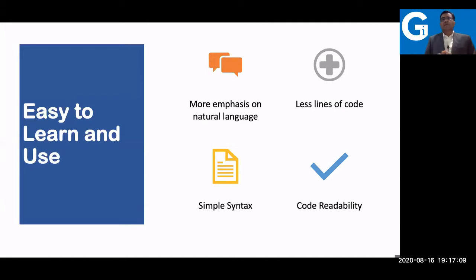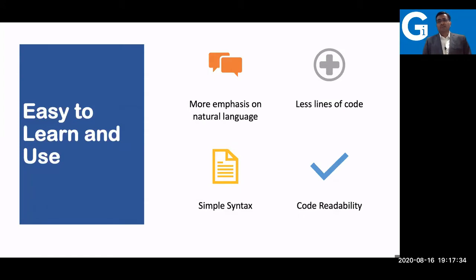The other languages, like C, C++, Java, are very much focused on the computer architecture and hardware part. Without knowledge about the computer hardware, it is a bit difficult to write a program in C, C++ and Java. That is not the case in Python. Even if you do not have knowledge about the computer hardware or the microprocessor, you can still write the program. That's why it's very easy to learn and use.